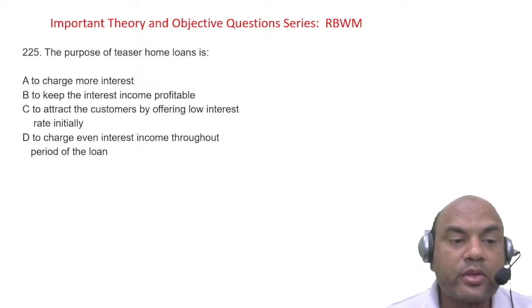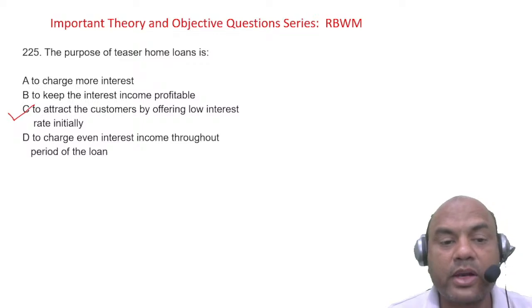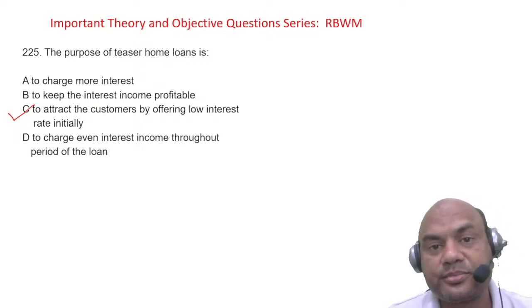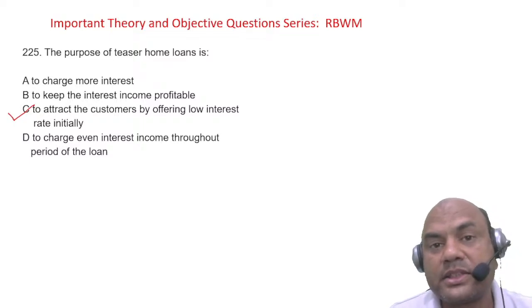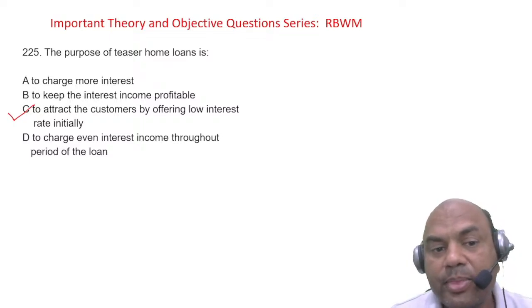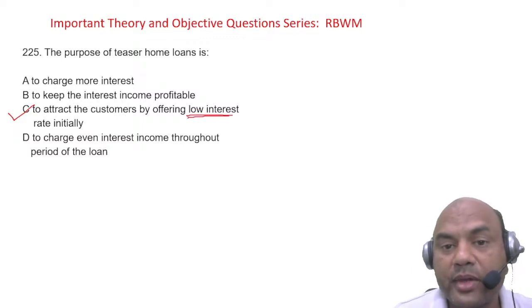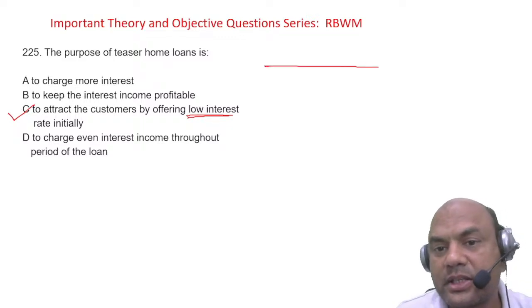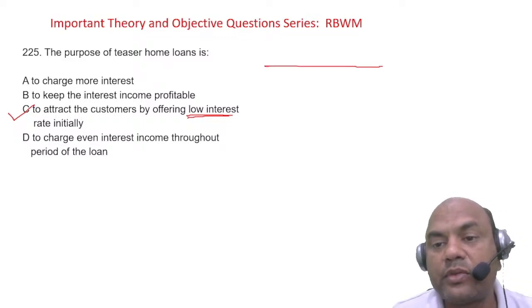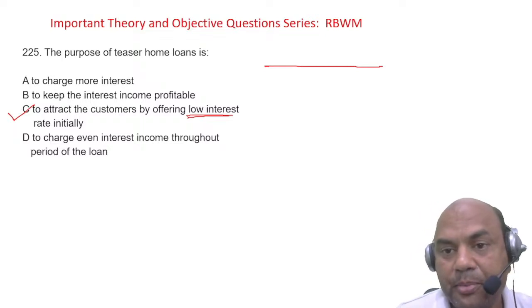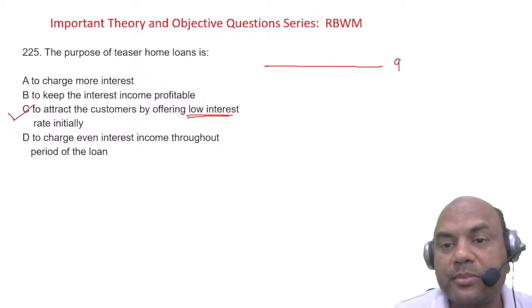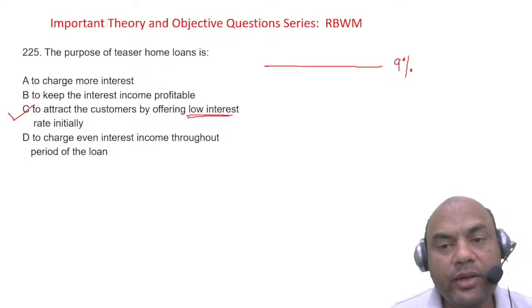Okay, so to attract the customers by offering low interest rates initially. Now, one thing which I need to clarify regarding this teaser loan: when you are giving the low interest rate, it doesn't mean the bank is losing in that. No, I'll give you a simple example. See this. If the constant rate of interest which the bank requires, IRR we call it, IRR, is 9%, okay.